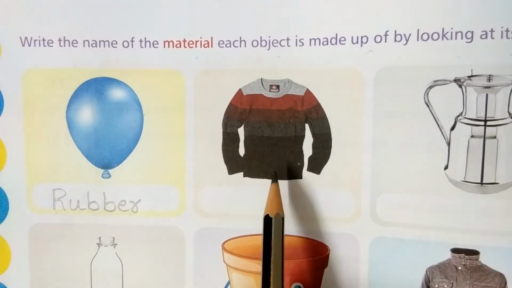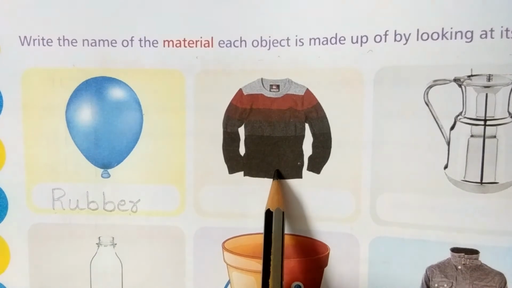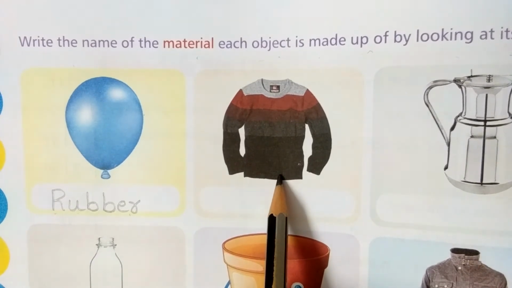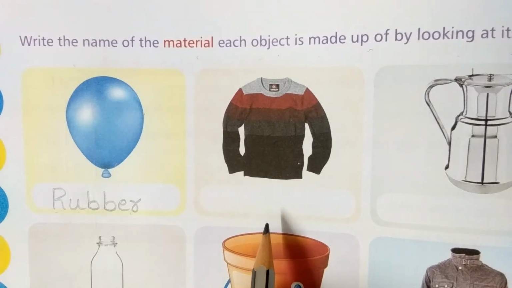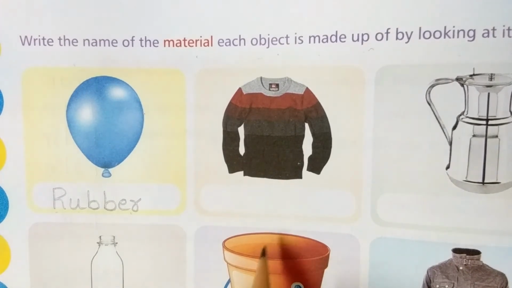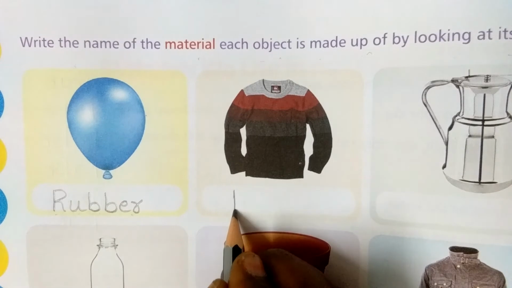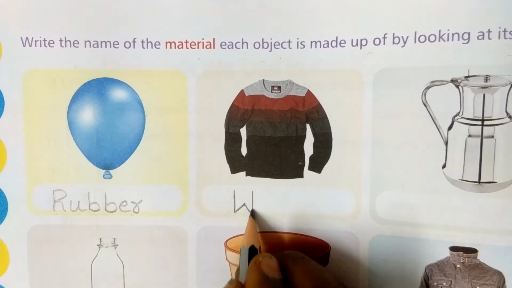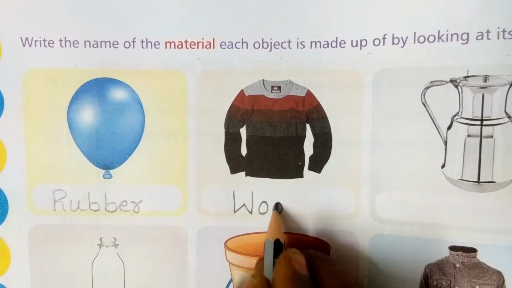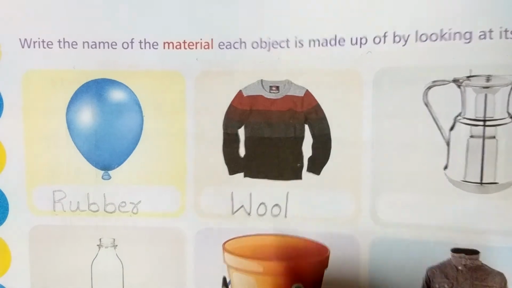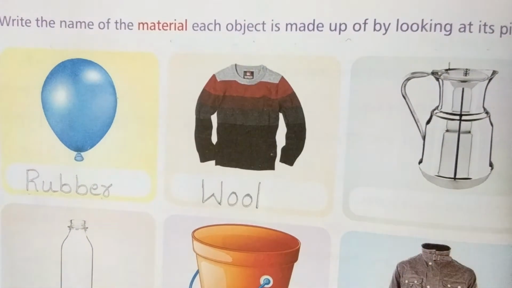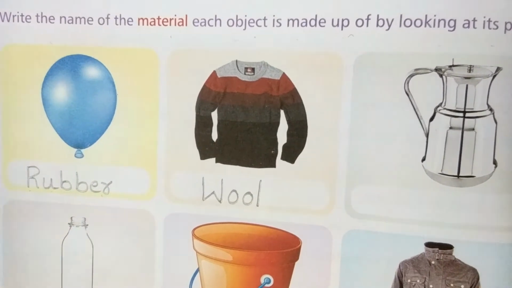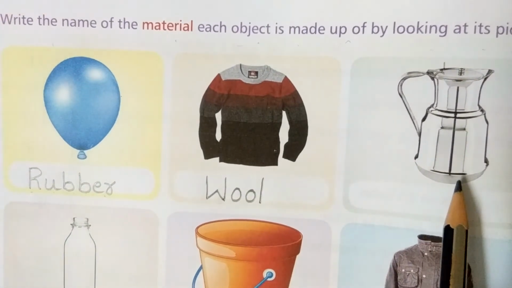Next one. What is this, children? This is a sweater. Sweater is made up of which material? Very good. Wool. Write down capital W O O L. Next, what is this picture, children?